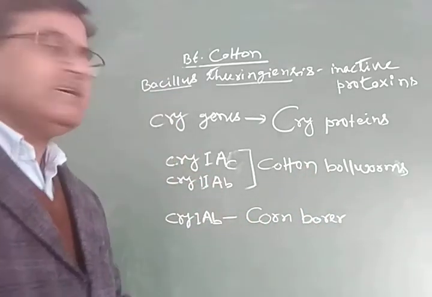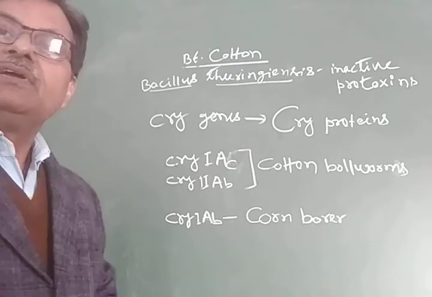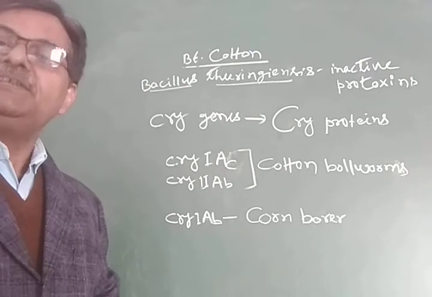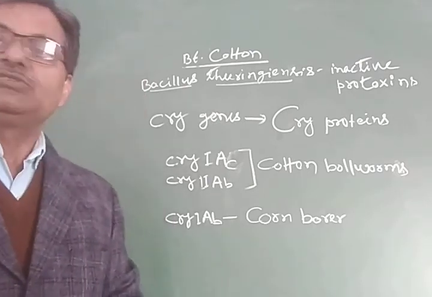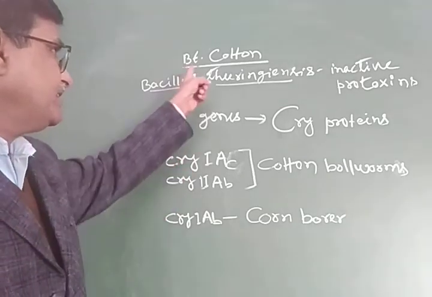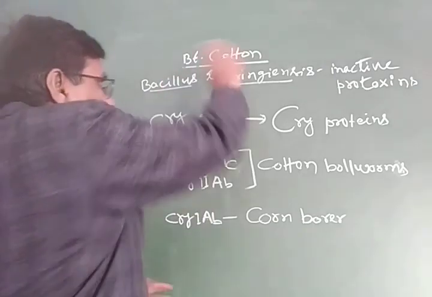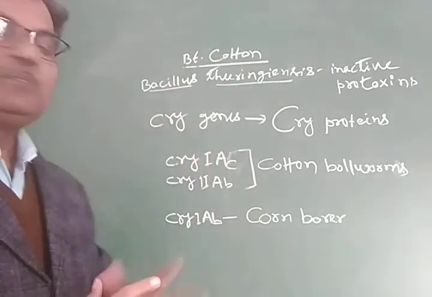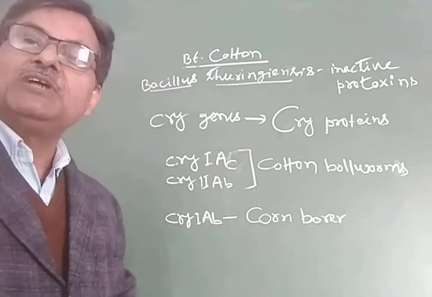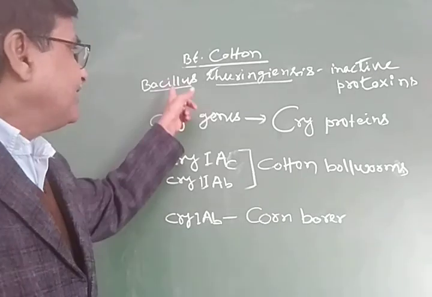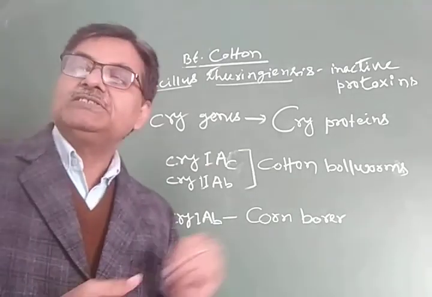So these are the genes identified in the Bacillus thuringiensis bacteria, isolated and incorporated into various plants to develop pest resistant plants. Today we studied about the BT cotton, Bacillus thuringiensis cotton. This is the pest resistant cotton plant that has been developed by the use of the genes from the Bacillus thuringiensis.